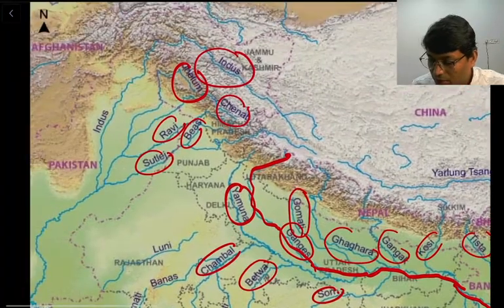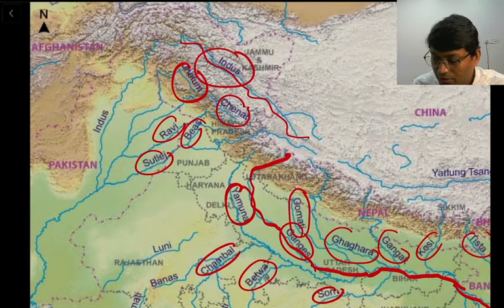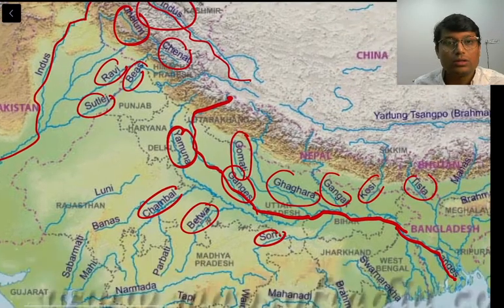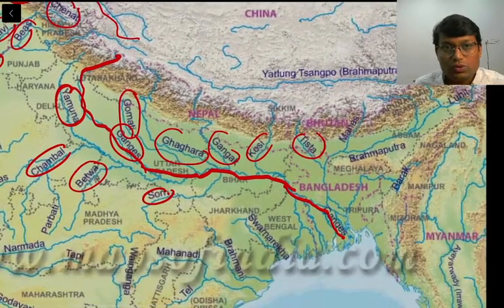Similarly, if I am to mark the Indus river, so this is the Indus river, right? Now though it looks very messy, just follow through each and every single river, and you will have a rough understanding of where all these rivers are located.